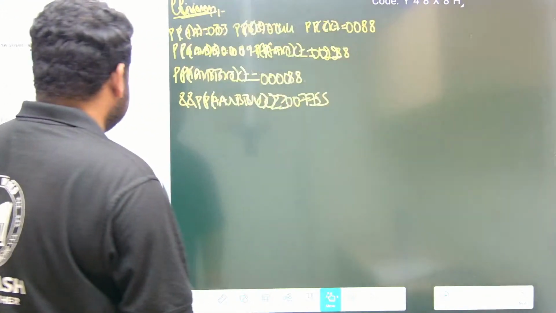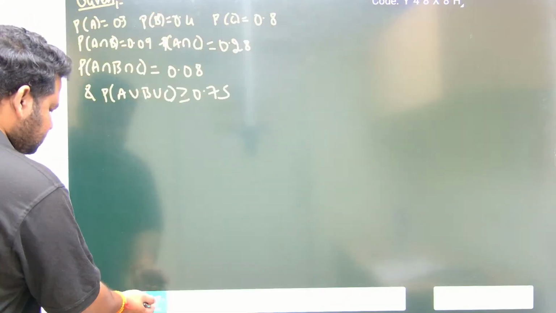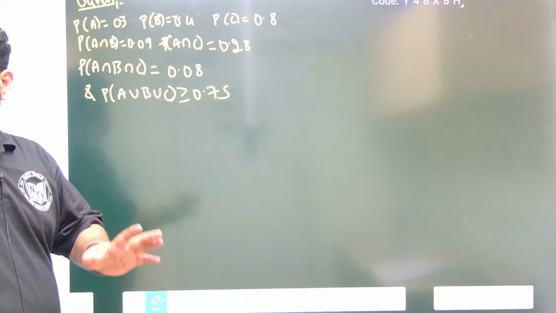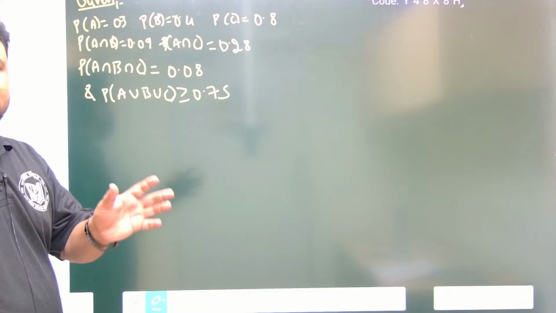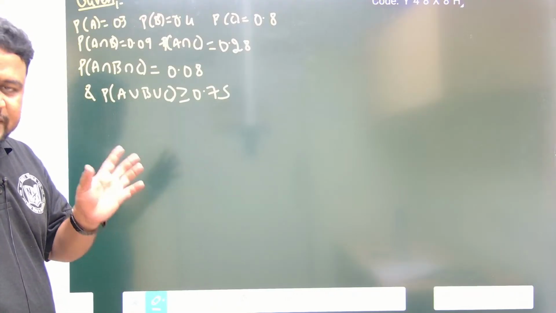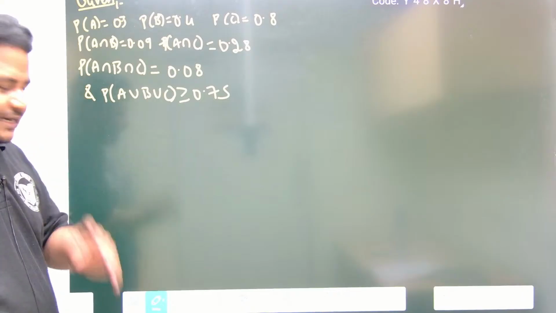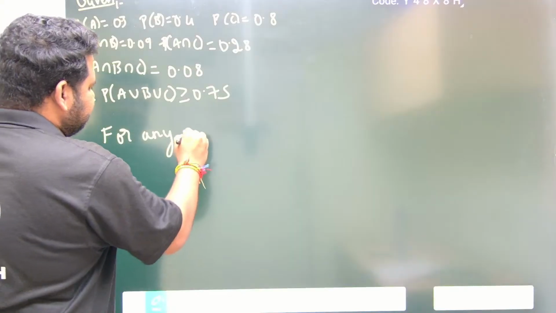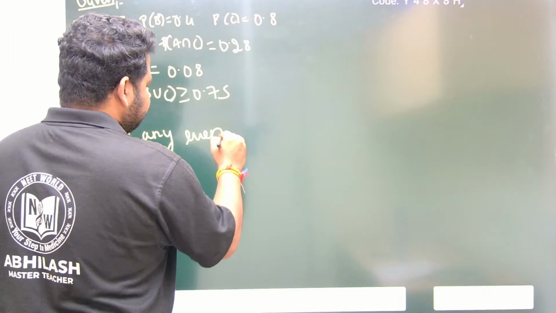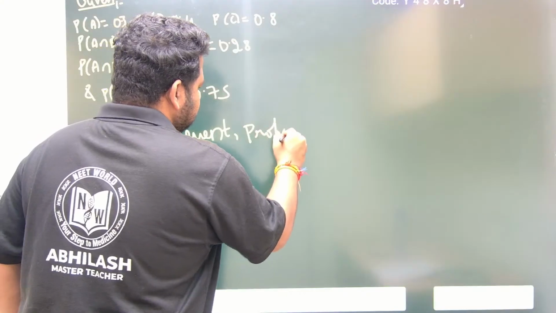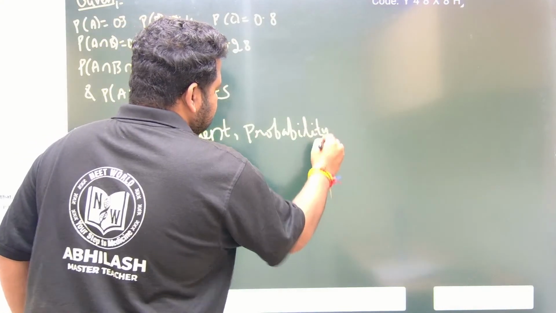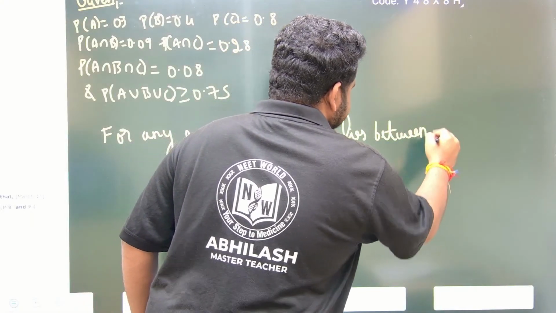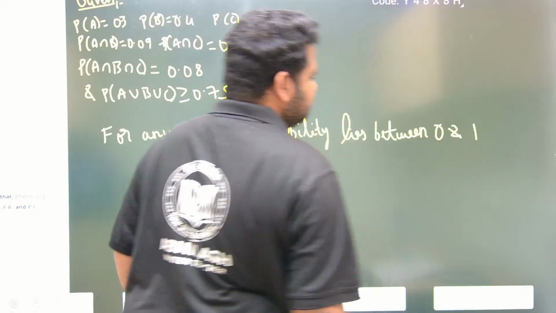So see here, for any event, by the definition of probability itself, we know that the probability of any event always lies between 0 and 1. It can be 0, it can be equal to 1, but it can never be less than 0 and never greater than 1, correct? So for any event, first write down: probability lies between 0 and 1.